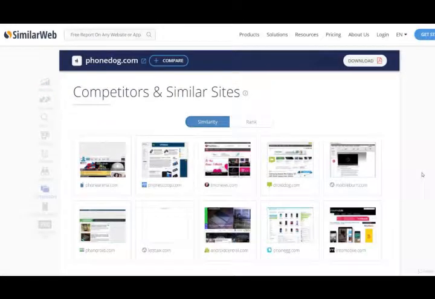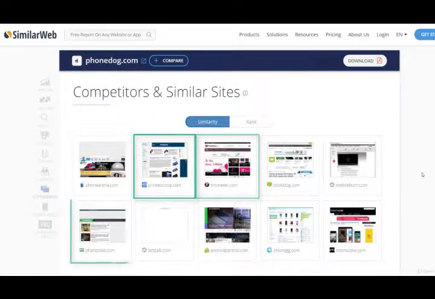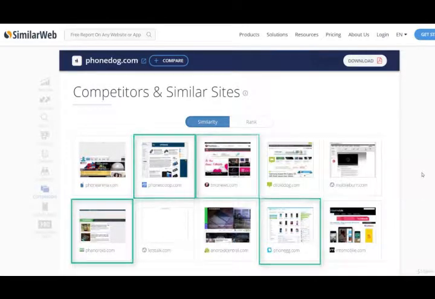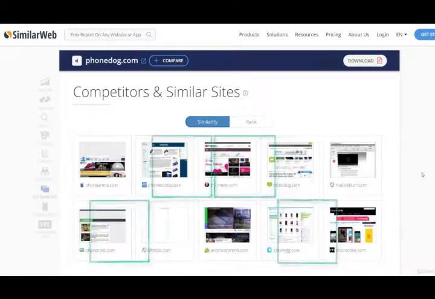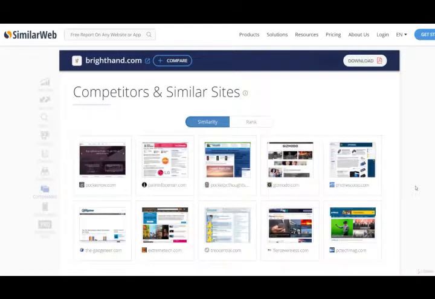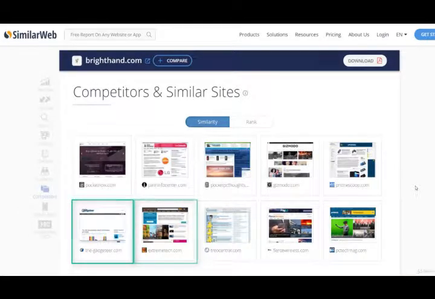Now let me resume this process. Excluding high competitive and low traffic sites, I get the list as PhoneScoop, Timon News, Fandroid, and PhoneEgg. Similarly, I get the following list from Bright Hand's competitors: thegadgeteer.com, extremetech.com, and fiercewireless.com.